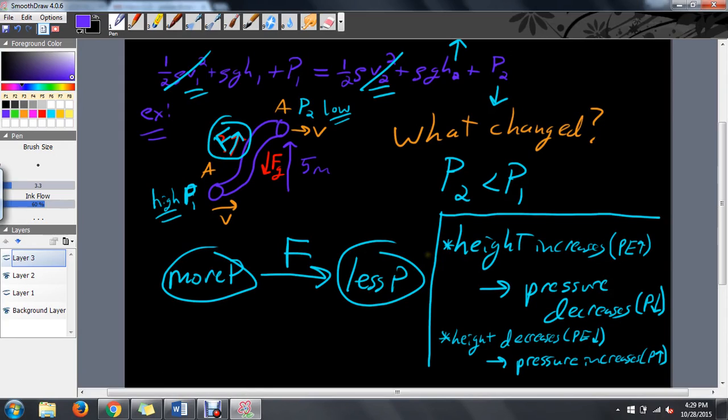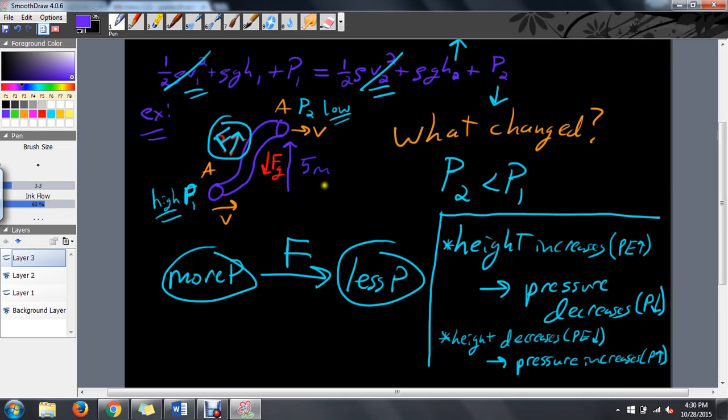Alright, so here's the screen from the last slide. That shows how when we have an increase in height, we have a decrease in pressure. The kinetic energy stayed constant because the velocity stayed constant. The velocity stayed constant because the area stayed constant. Because the flow rate's the same, because we have an incompressible fluid.